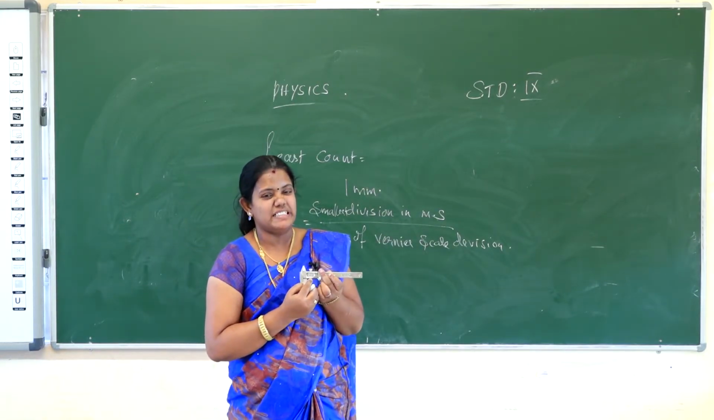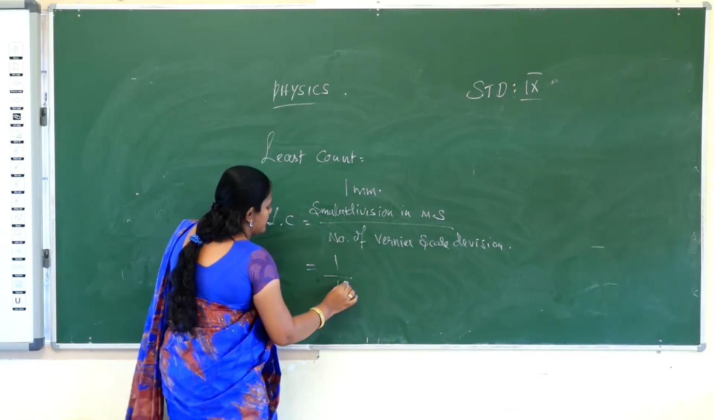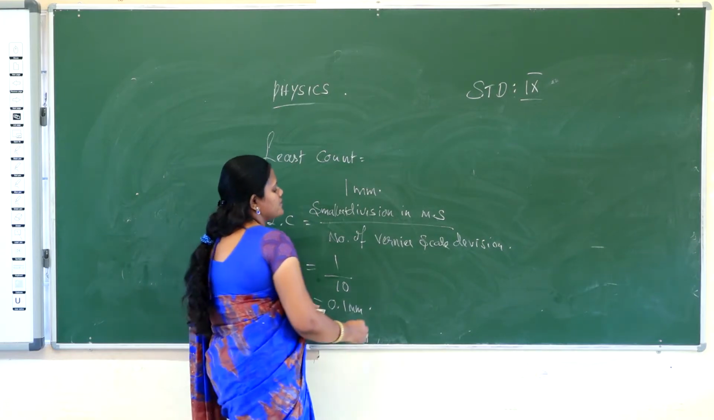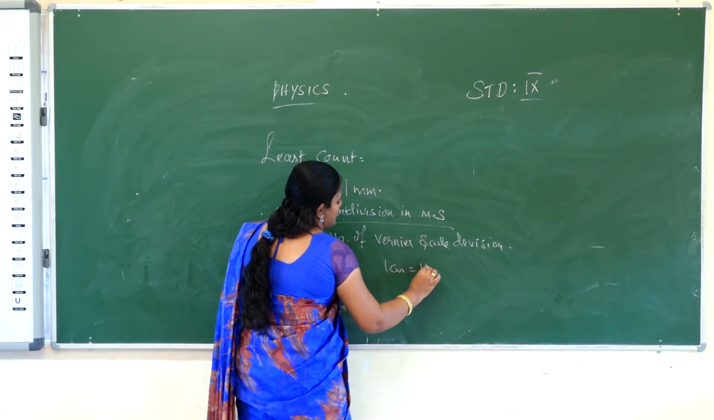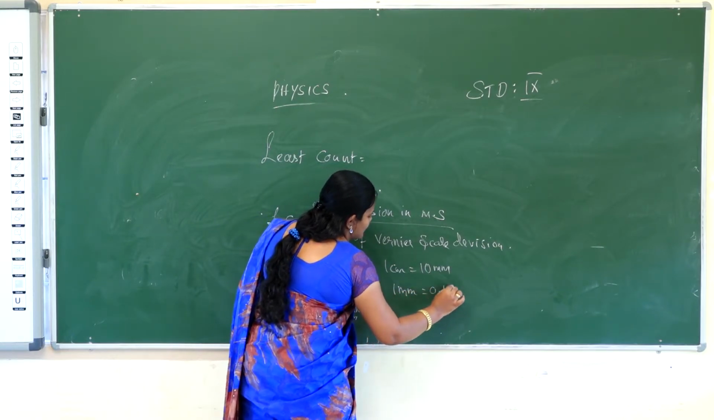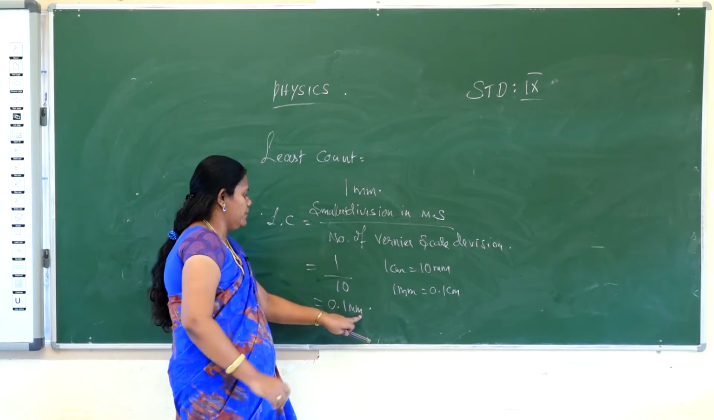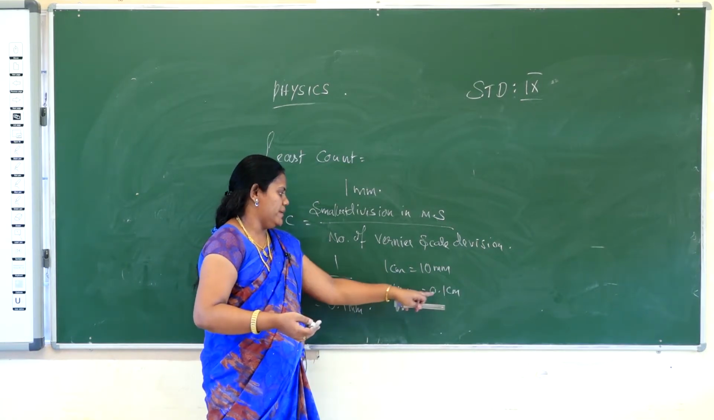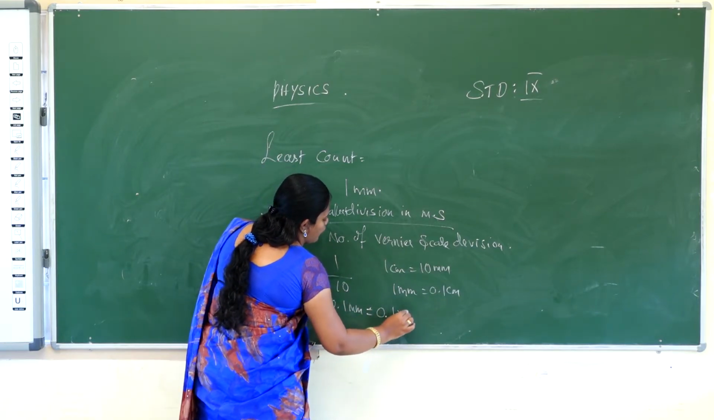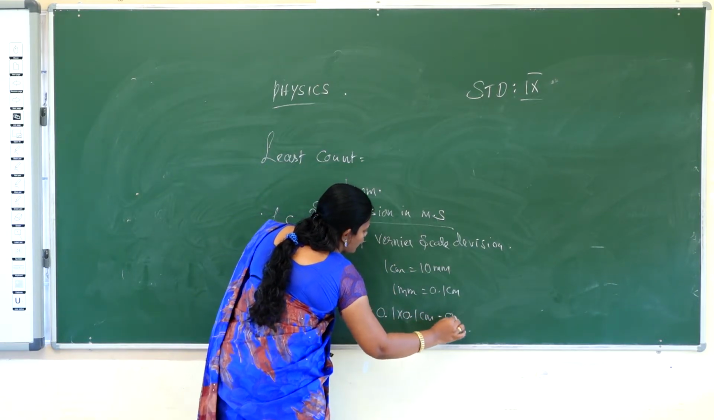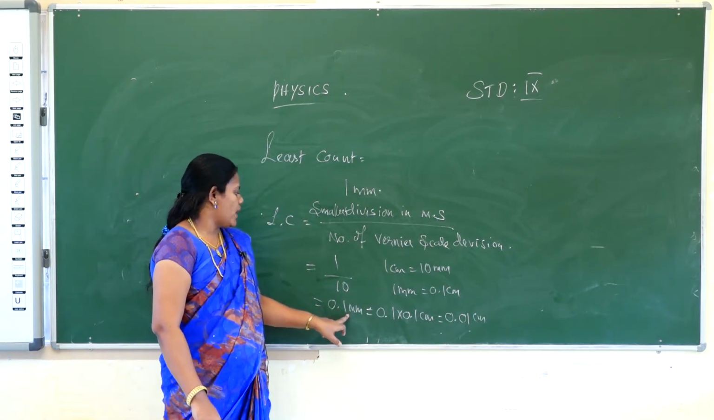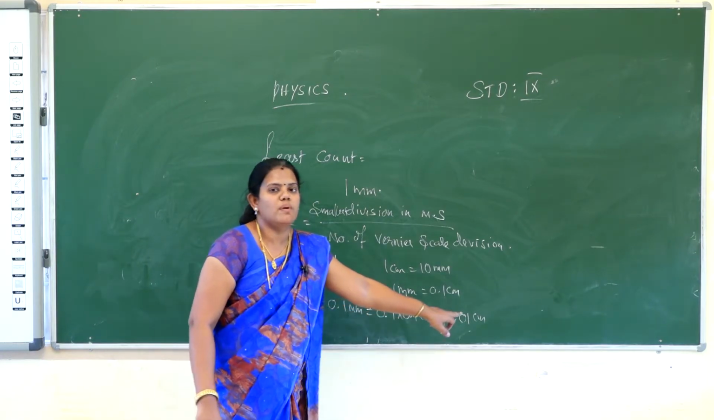The vernier scale has 10 divisions. So 1 by 10, that is 0.1 millimeter. 1 centimeter is equal to 10 millimeter, so 1 millimeter is equal to 0.1 centimeter. So 0.1 millimeter, how to convert to centimeter? 0.1 into 0.1 centimeter, so 0.01 centimeter. So the least count of the vernier scale is 0.1 millimeter or 0.01 centimeter.